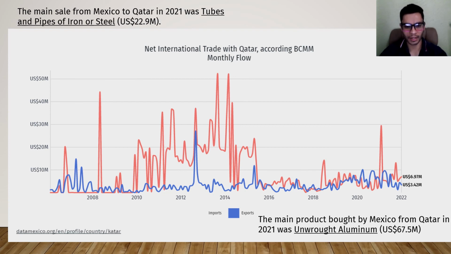Here in the red lines, we see the imports, and the blue ones represent the exports. The main sale from Mexico to Qatar in 2021 was tubes and pipes of iron or steel, and the main product bought by Mexico was aluminum, as I mentioned before. So we see a clear deficit from the perspective of Mexico throughout this period from 2008 up to 2021, and it will more likely continue that way.